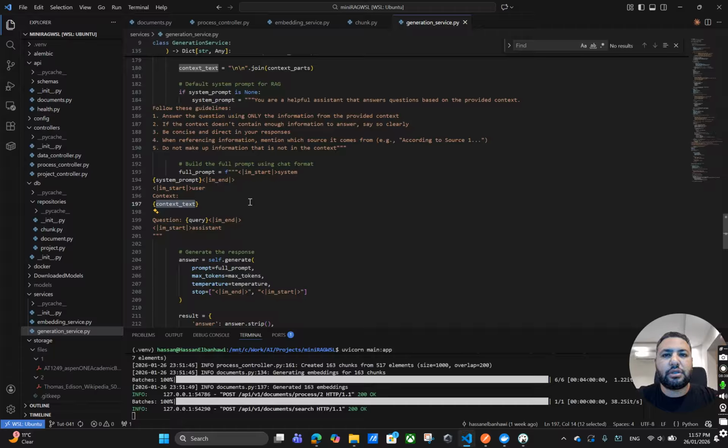I have chosen, let's say, the top 3 chunks, or the top 5 chunks, or the top 10, whatever, and provide them here, and then provide the query. So the LLM will be able to see the query and see the results, and he will choose from them.